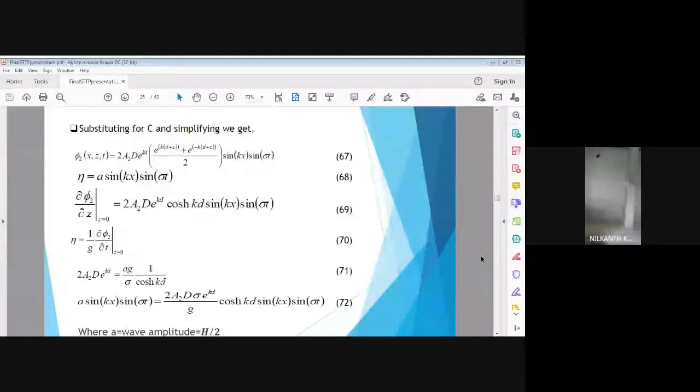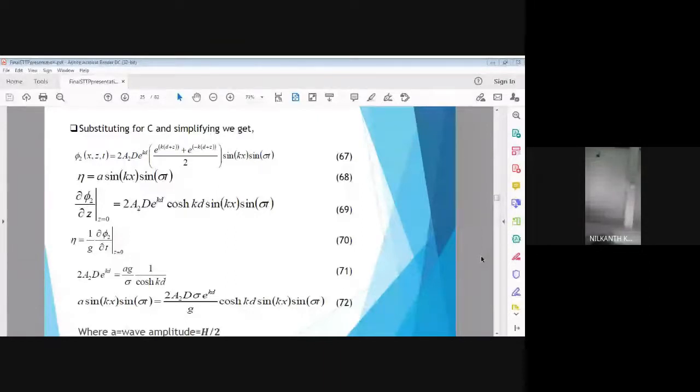Now I'll go from right to left to tell you each term in equation 78. This is the solution of velocity potential, and this is the core part of all this wave mechanics lecture.